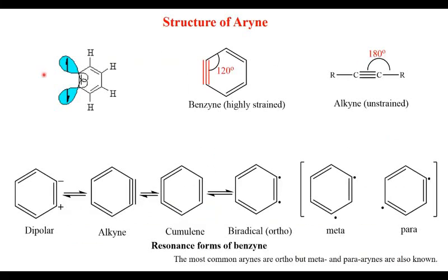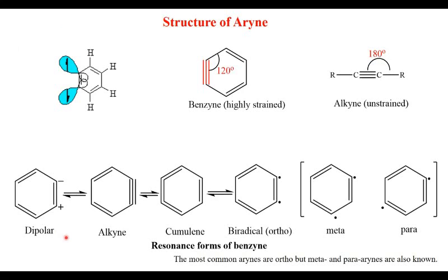In the structure of aryne, we can see that there are two half-filled orbitals on two carbons which overlap to form a triple bond. It shows the electrophilic nature of aryne. Normal bond angle in alkyne is 180 degrees, while in aryne it is nearly 120 degrees, which shows that it is highly strained and a reactive intermediate.